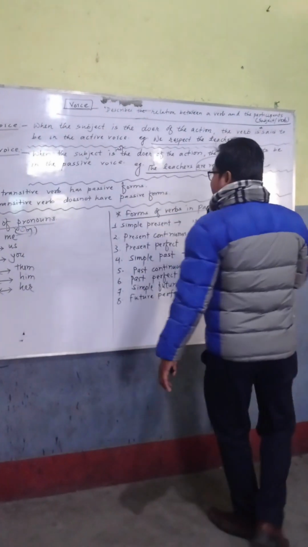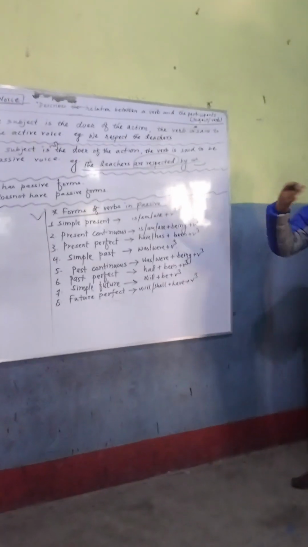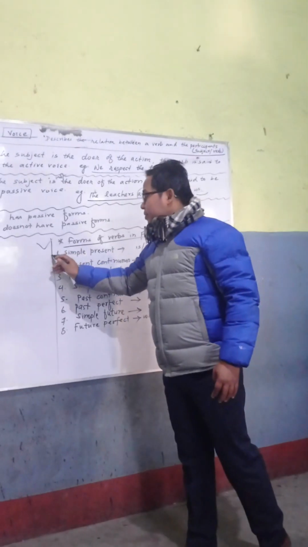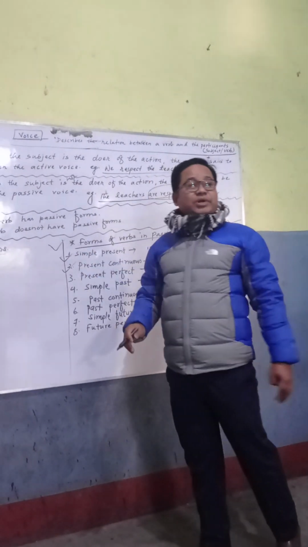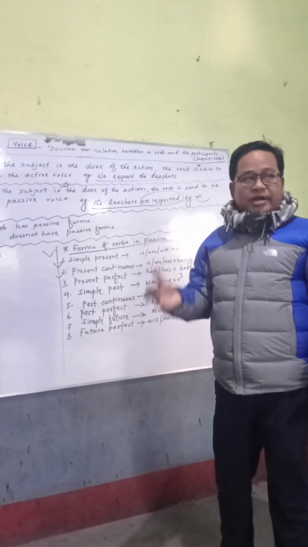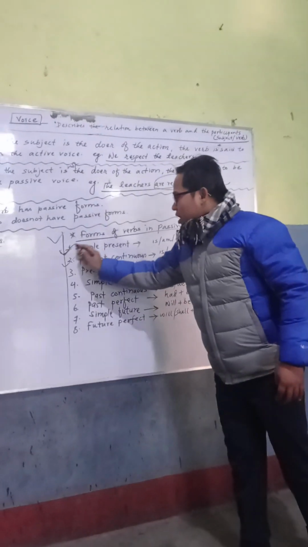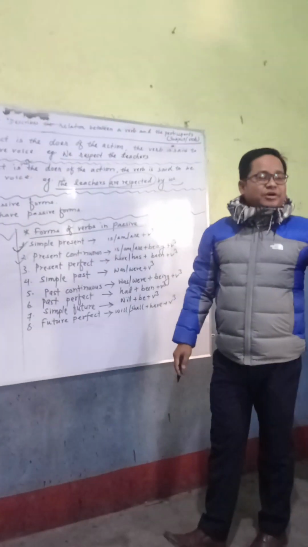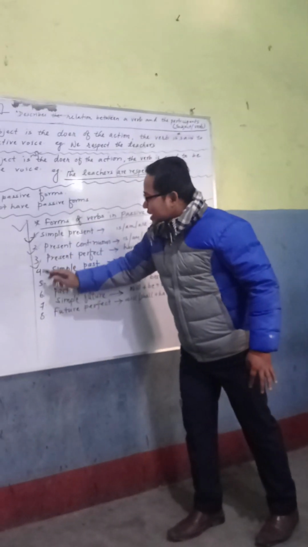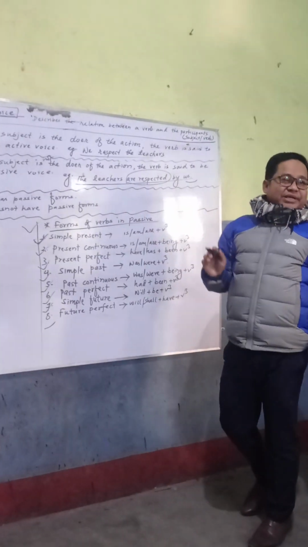And now I want to show you how the verbs are changed, how the verbs are used in the passive voice. Now I am going to teach you, and I have written them in points only so that you can remember and utilize them when you are learning how to change active into passive. The first one, only 8 tenses. Okay, only 8 tenses have passive form. That's why I have written 8 points here. You can see. Number 1, simple present tense.